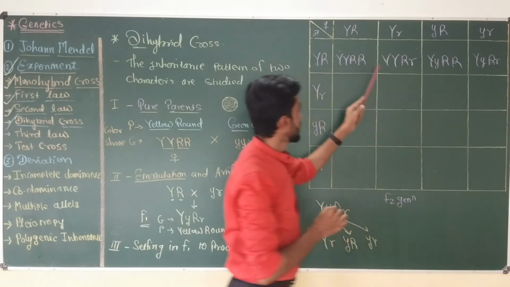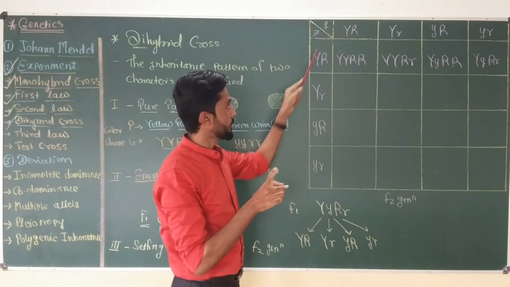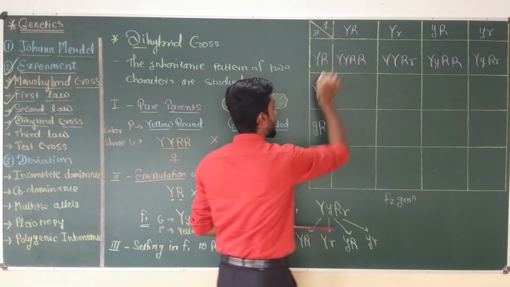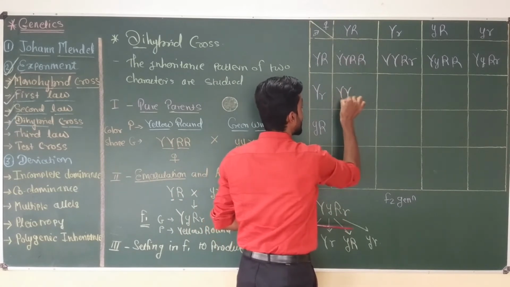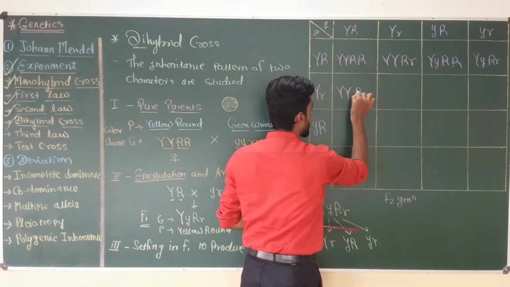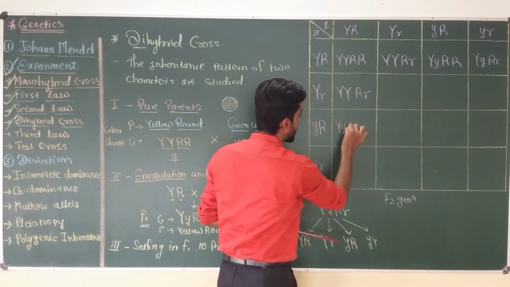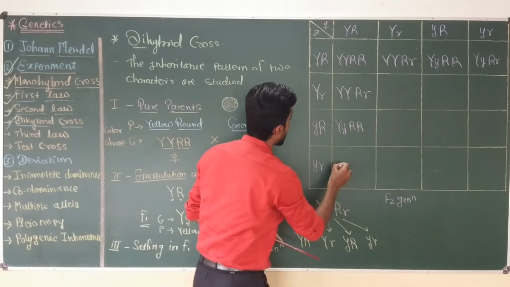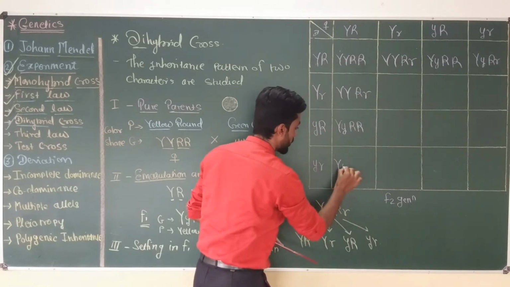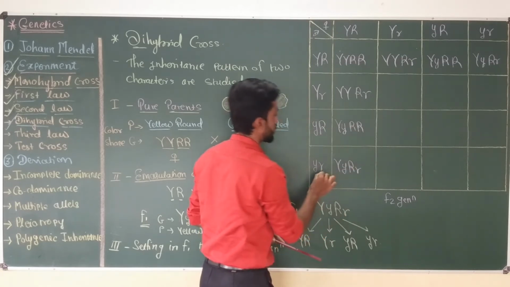We have to write the capital letter first in every combination. Now capital Y, capital R small r; capital Y capital R, and capital Y capital R small r.